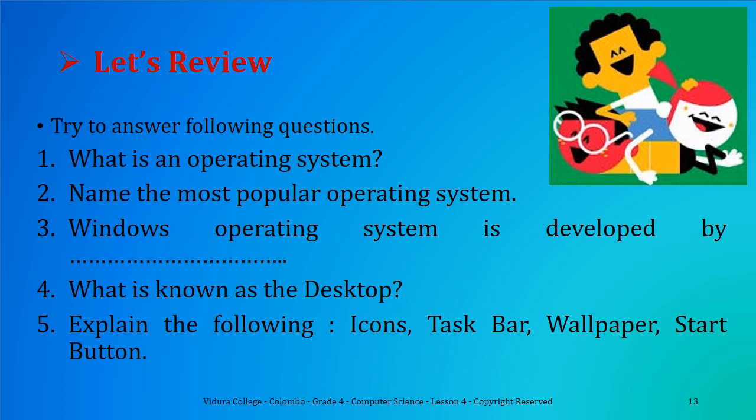Next question is, what is known as a desktop? Last question is to explain about the given items. You may write a short description about each one of them. The question is, explain the following: icons, taskbar, wallpaper, and start button.